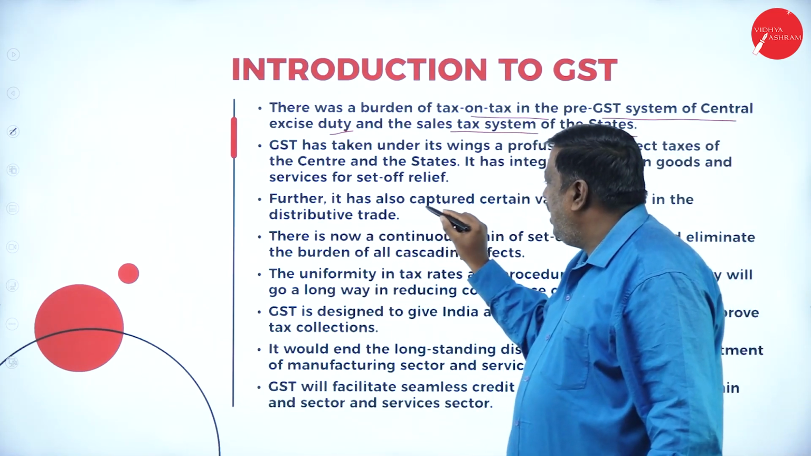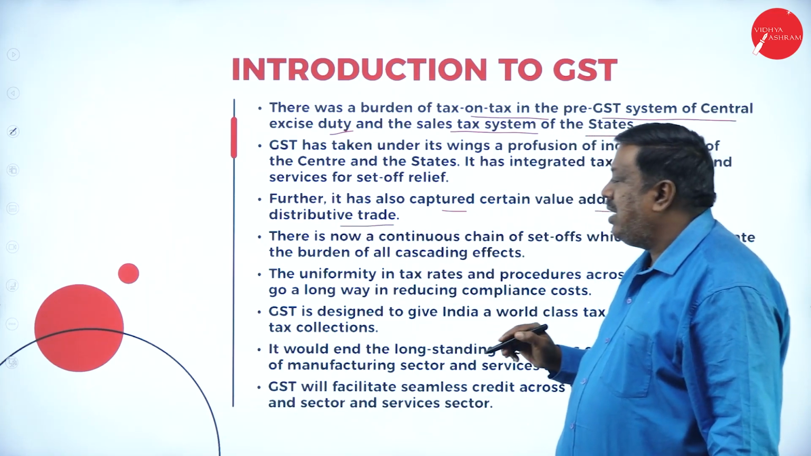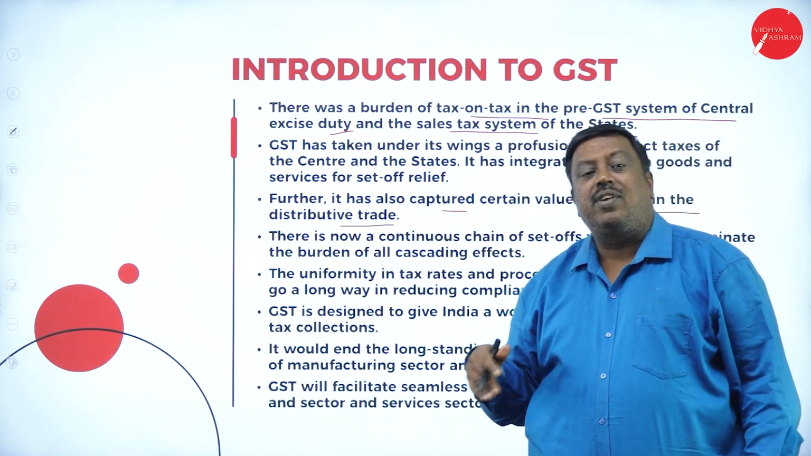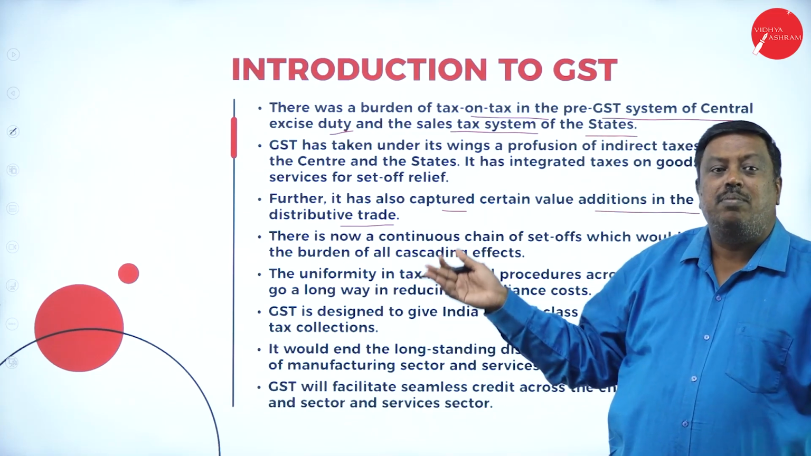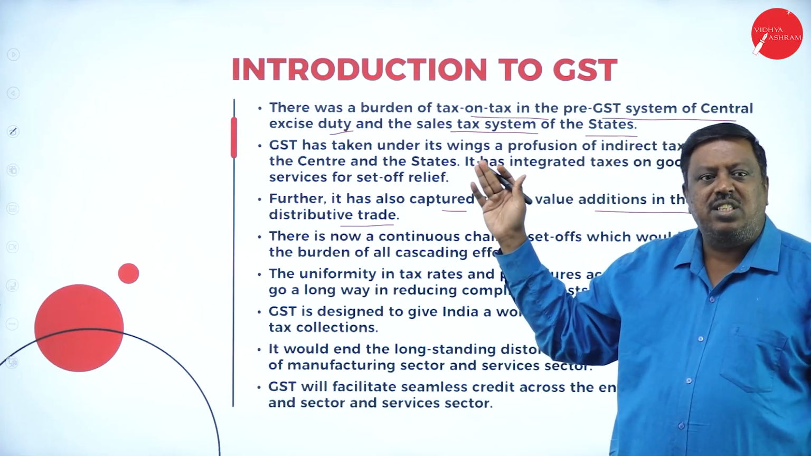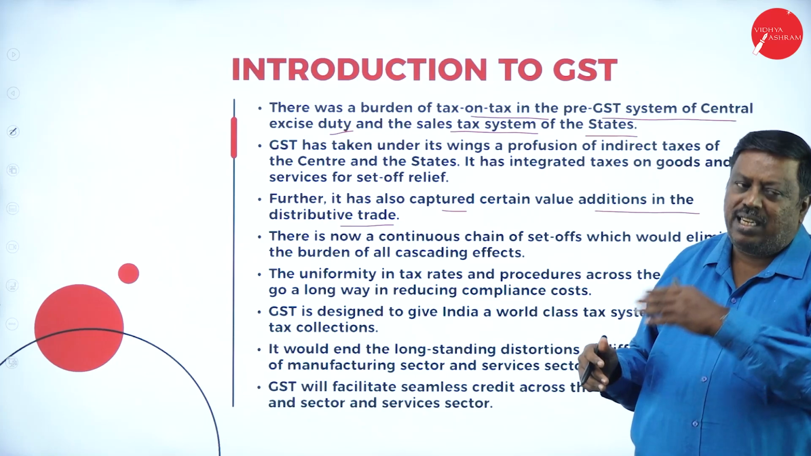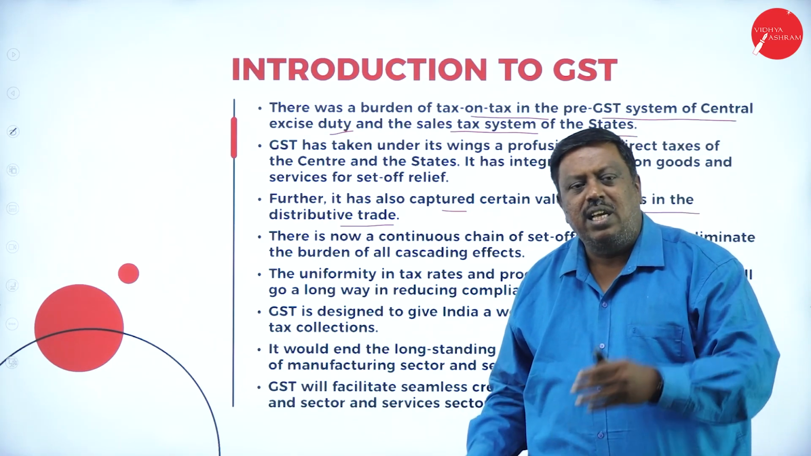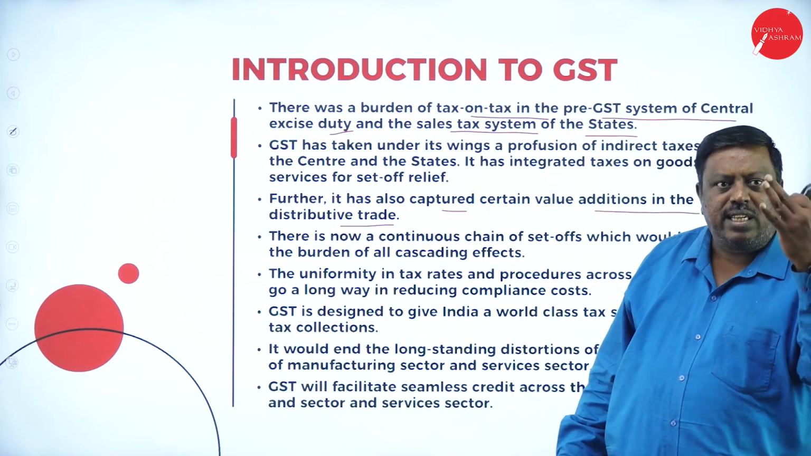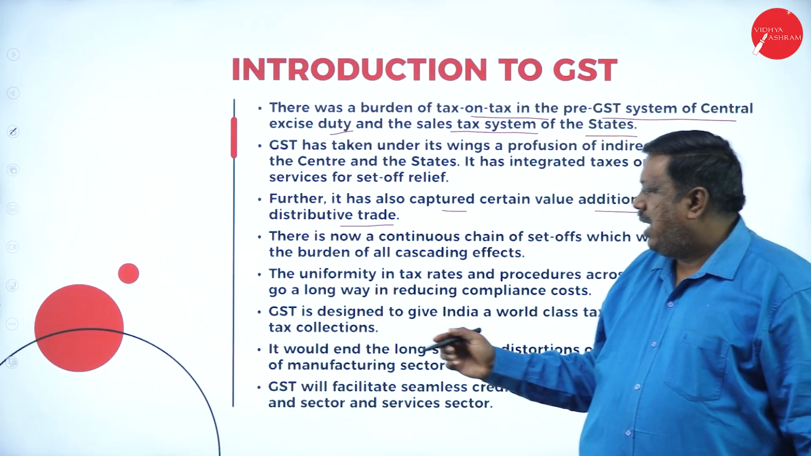Next one, further it has also captured certain value additions in the distributed trade. They said that earlier there were different types of taxes, and those have been merged together and they made one tax, that is nothing but GST, and no other taxes are there. And in that GST they divided it in such a way: IGST, CGST, SGST, UTGST. We are going to discuss these in the upcoming sessions.